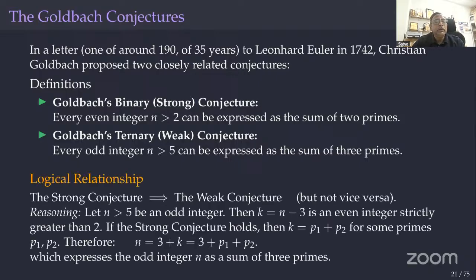Okay. So once we prove the strong conjecture, the weak conjecture follows easily, because we have already been discussing it. If n greater than 5 is an odd integer, we can take k equal to n minus 3. Then k is even and it can be written as a sum of 2 primes. Then n can be written as a sum of 3 primes by adding 3 to it, right? But the other side is not true. Means if you prove the weak conjecture, we cannot prove the binary conjecture.